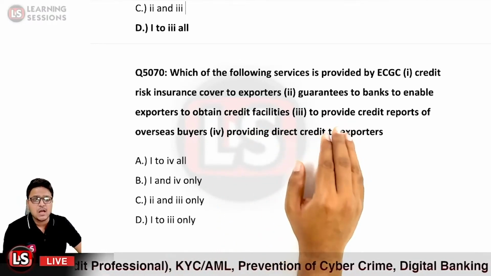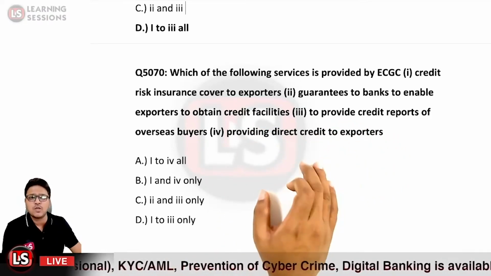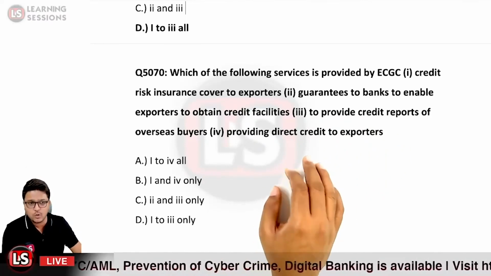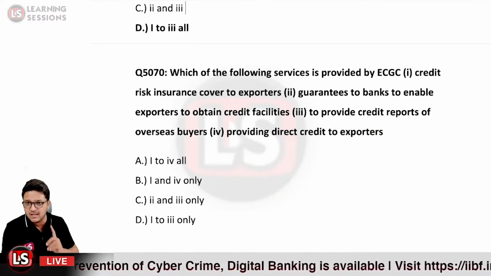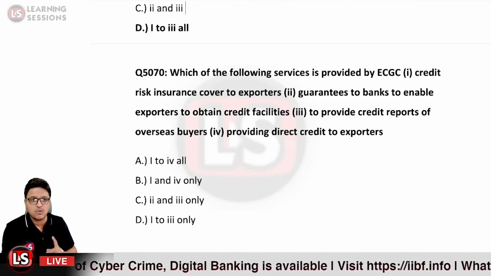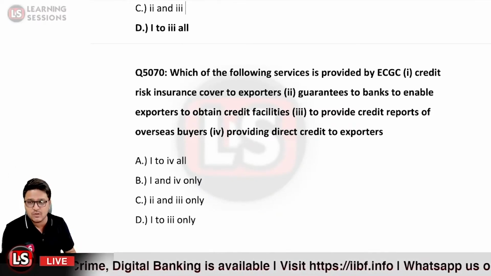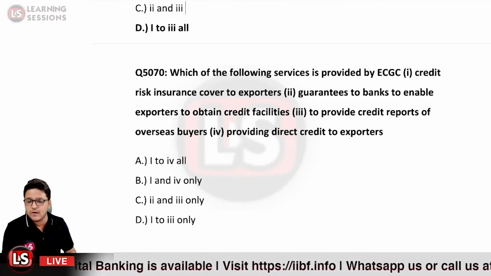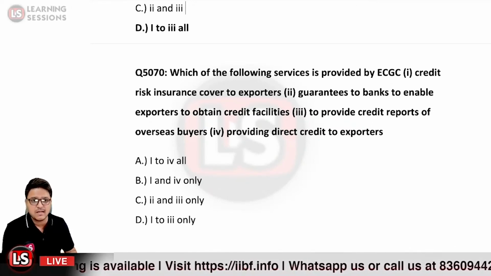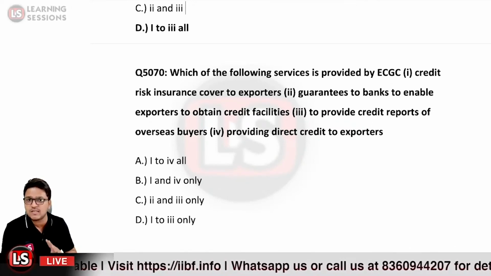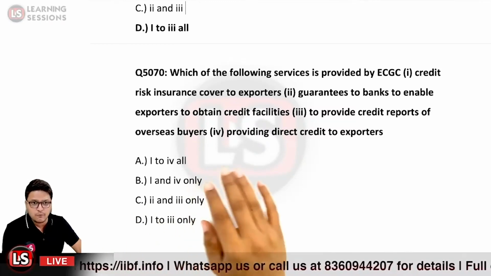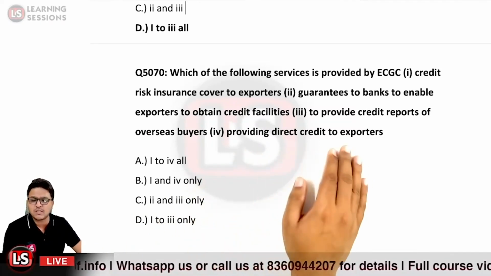And third, it says to provide credit reports of the overseas buyers, that I already told you. So it is involved in services related to providing adequate insurance cover to the exporters and financial guarantees to the banks. And third, it is related to providing credit reports of the overseas buyers. So all three are correct. Fourth, it says providing direct credit to the exporters.